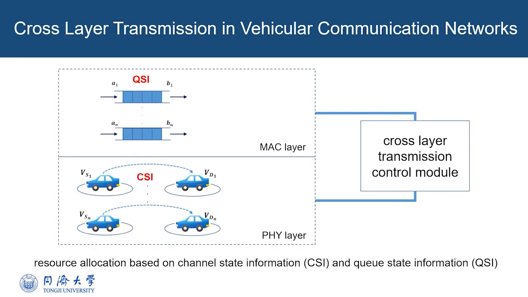We investigate the resource allocation in vehicular communication networks. Transmission design is carried out based on both the channel state information in the physical layer and the queue state information in the MAC layer. Our earlier work studies the vehicular networks in which each link desires to deliver different types of messages, which have different quality of service requirements.